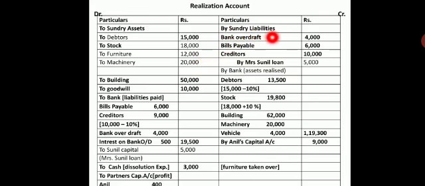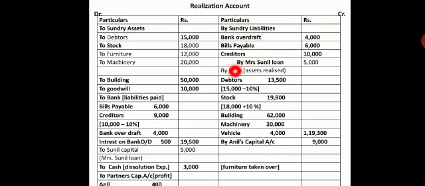So we have the assets entered at book value. Now for liabilities, only third party liabilities are to be taken: bank overdraft 4,000, bills payable 6,000, creditors 10,000, Mrs. Sunil's loan 5,000. So all the assets and liabilities, leaving cash or bank, are entered in our realization account.